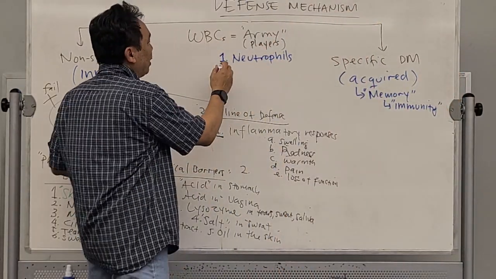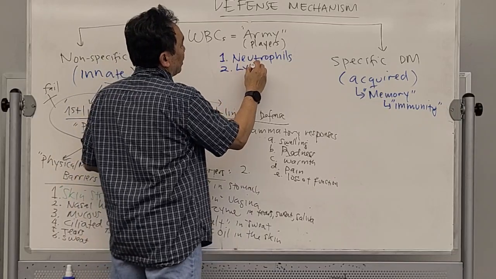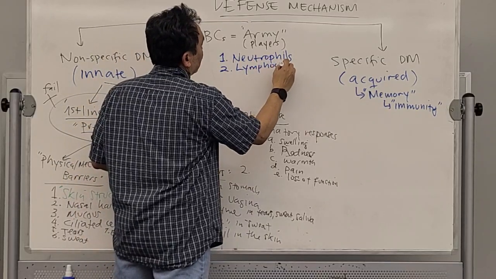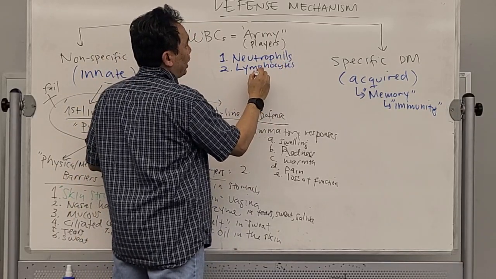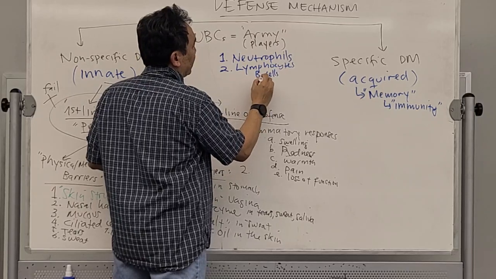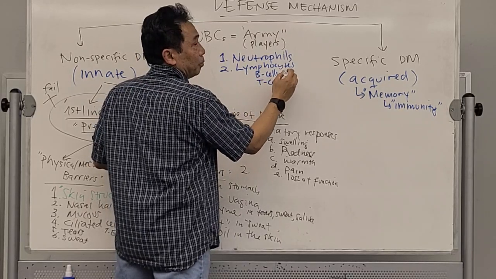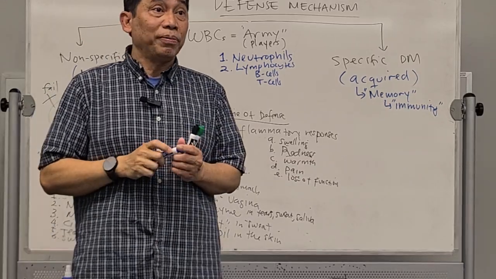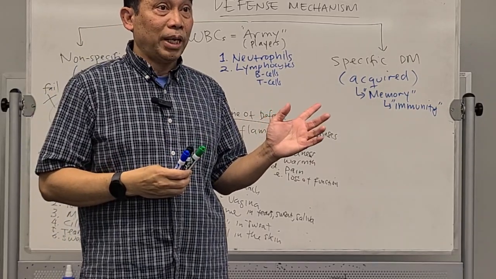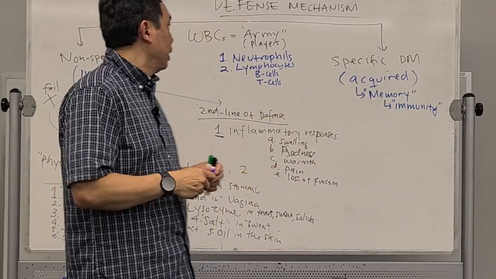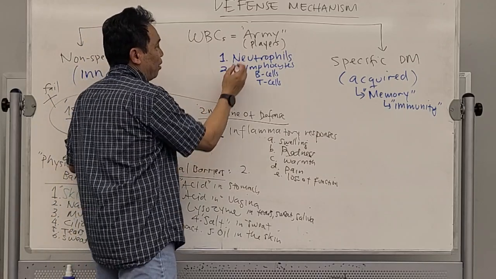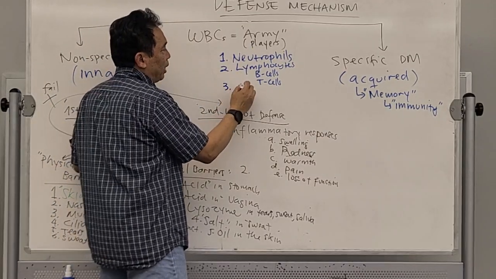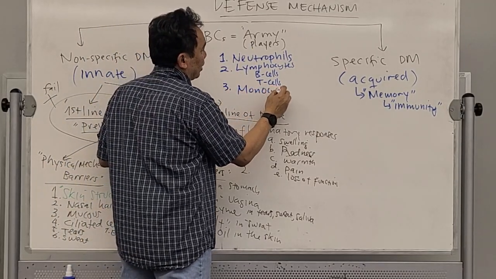What is the second one? Lymphocyte, which consists of B cell and T cell. And lymphocytes fight against viruses most of the time. We have learned that. Number 3, never let monkey. It's going to be monocyte.